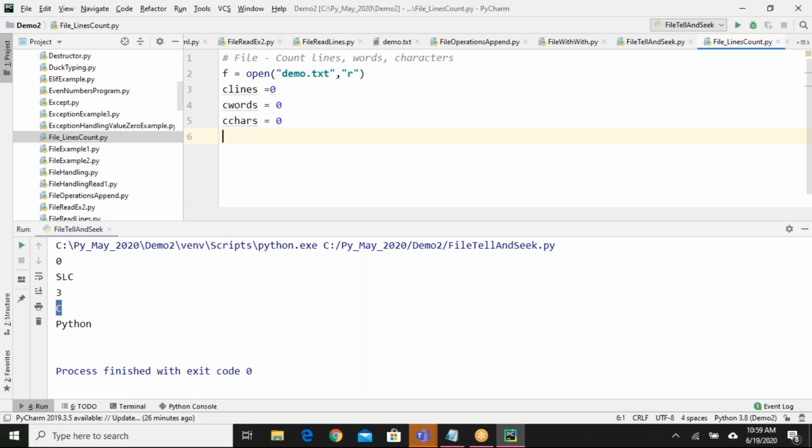How can I do that? Any guess? So do you have something called end of line or something in this? End of the line, no, nothing like that.